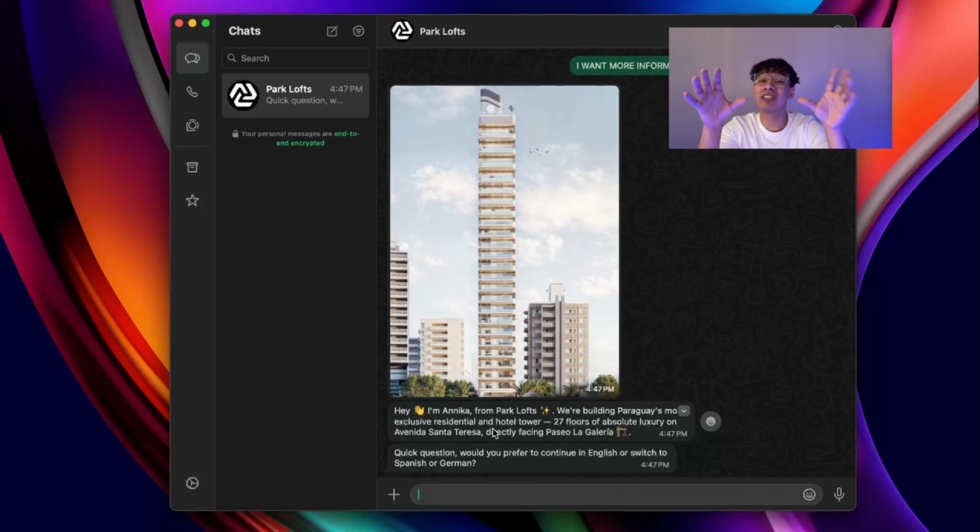Right now, the first thing it's asking us is, quick question, will you prefer to continue in English or switch to another language? This happens because, as the business is based in Paraguay, people think they just speak Spanish, but they have agents that speak all the languages. For us to handle these leads and pass them to the real agents that will close these ones, we have to know what language they use. So let's just put English in this case.